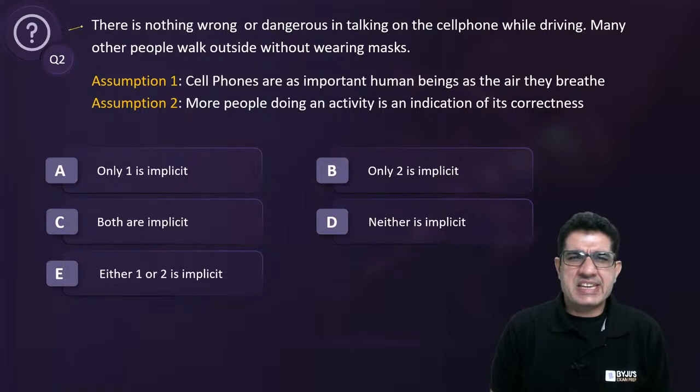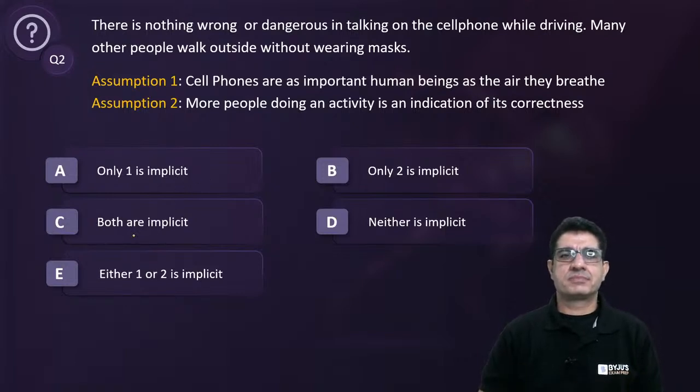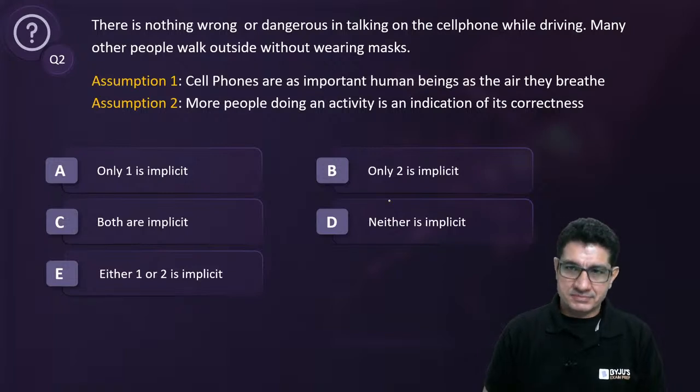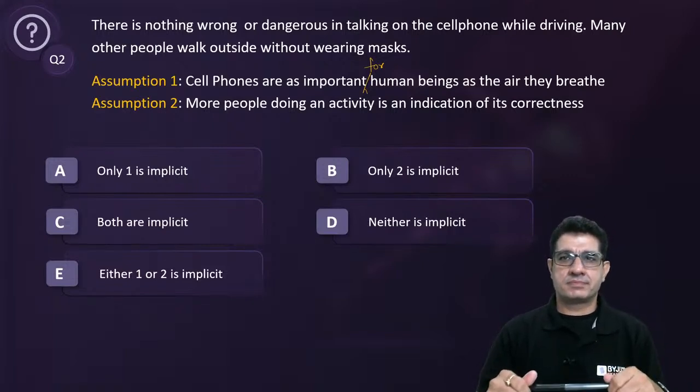So, statement followed by 2 assumptions. So what's your take? Let's negate.